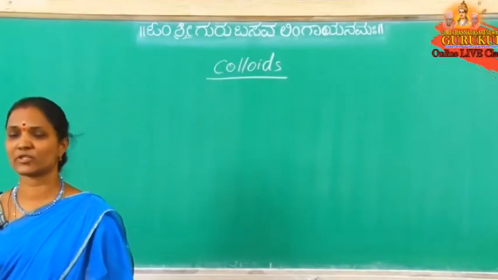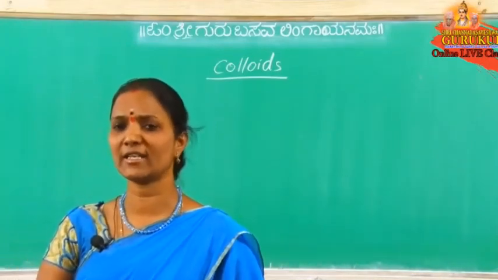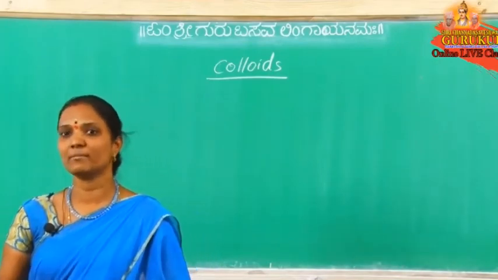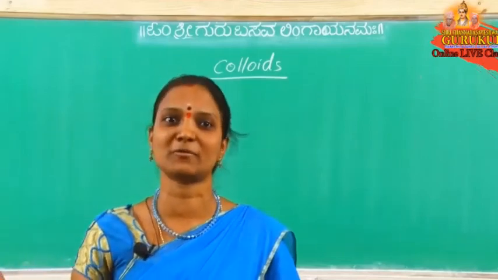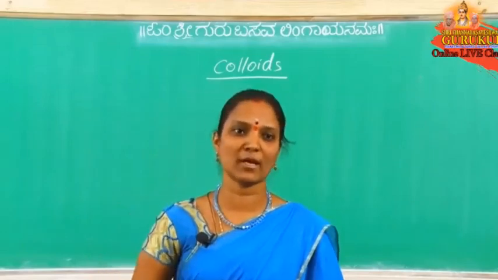So, colloidal solution. The name colloid was given by Thomas Graham. He divided solutions into types. One is the clear solution. A mixture of two or more components is a solution. Now I am not using the term homogeneous mixture of two or more components, because I am discussing colloids here. So, a mixture of two or more components.